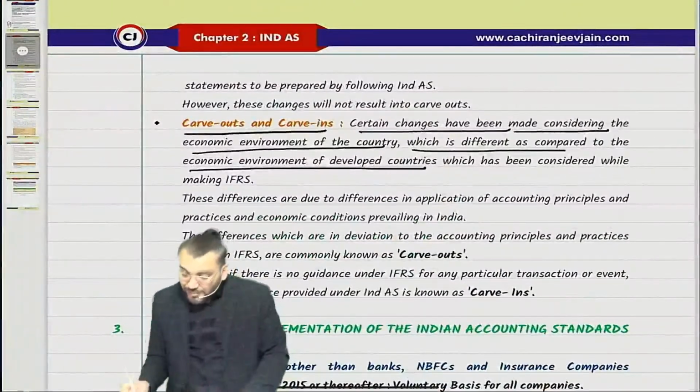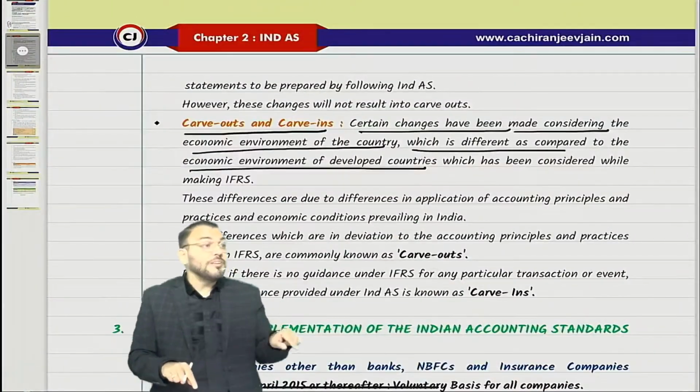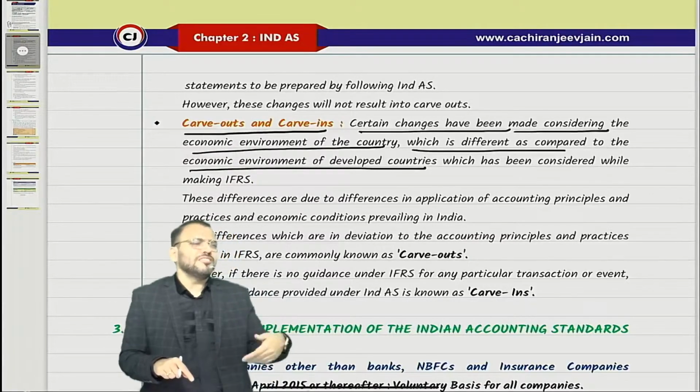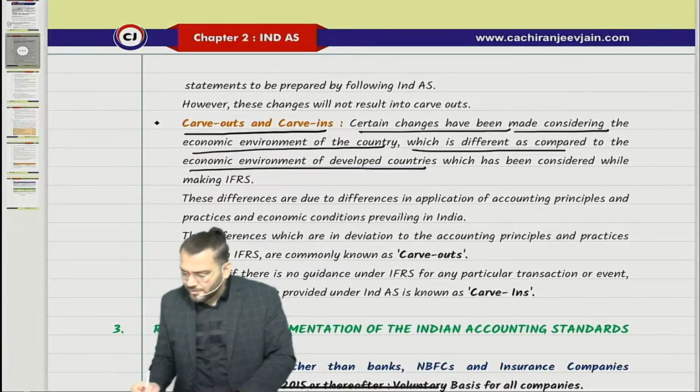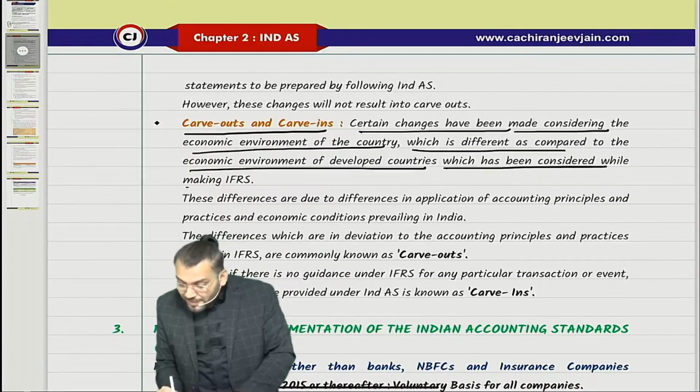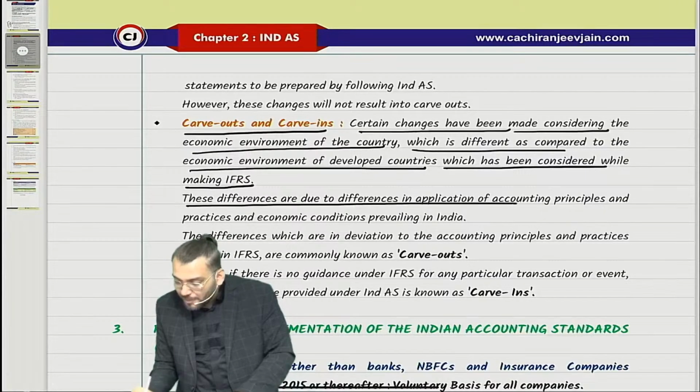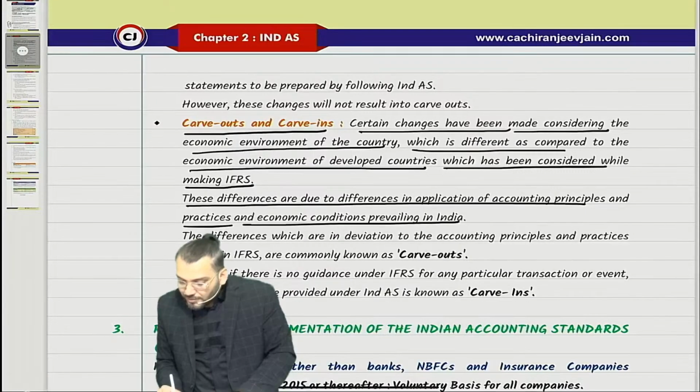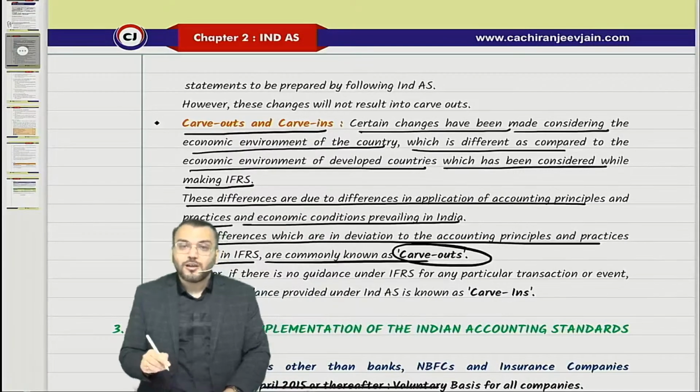So, which is different as compared to the economic environment of developed countries. Developed country means what? US, etc. Which has been considered while making IFRS. These differences are due to differences in application of accounting principles and practices and economic conditions prevailing in India. The differences which are deviations from the accounting principles and practices stated in IFRS are commonly known as carve out. So carve out, you understand?